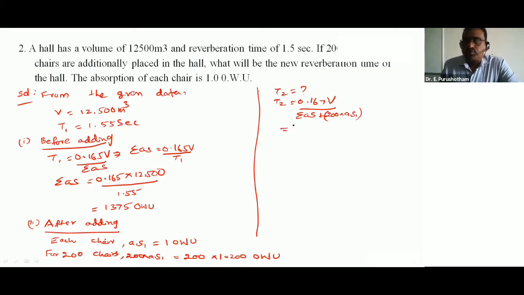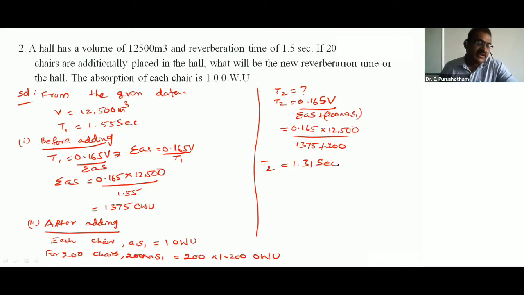So this is equal to 0.165, volume 12,500, by sigma AS, which we have already calculated as 1375, plus 200 into 1, this is 200. So T2 is equal to 1.31 seconds.